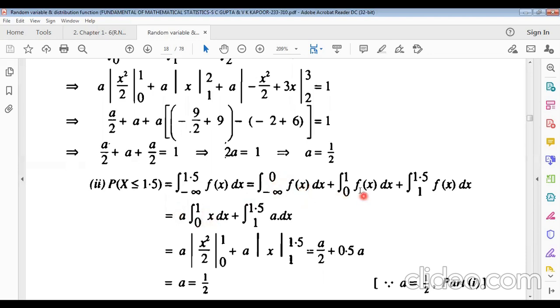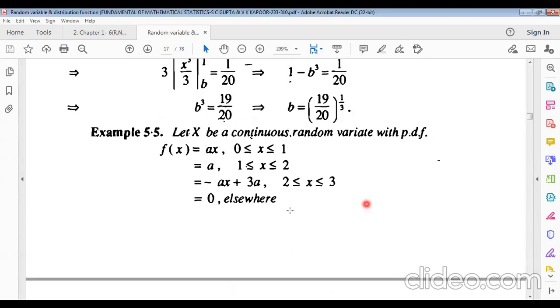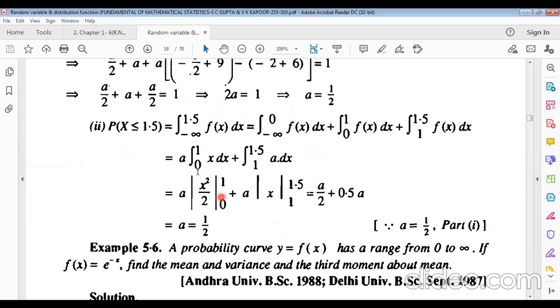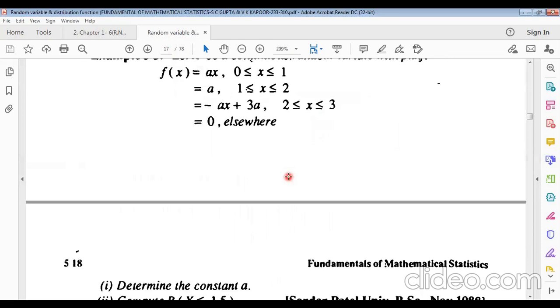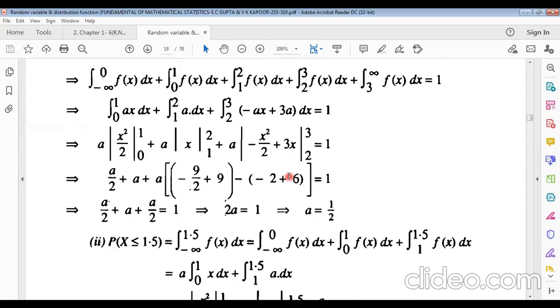And 0 to 1 f of x value what? x. 0 to 1 given value f of x equals x. For 1 to 1.5 given value what? A, the value a from the given function.